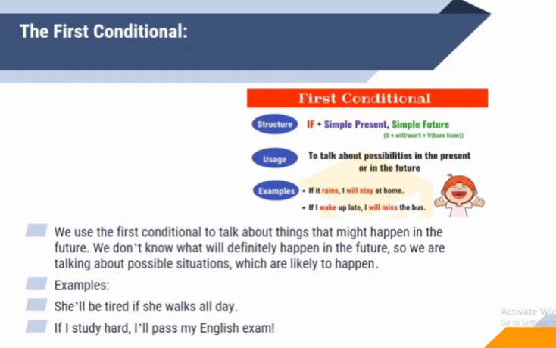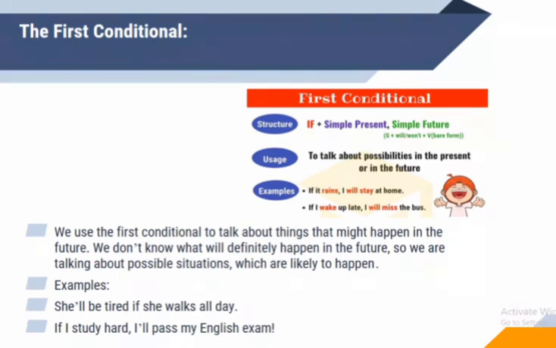One more example is: if students miss an exam, the teacher fails them. It is also a fact. If you do not attend the classes, then the teacher will fail you in the exam. So that was a zero conditional sentence. Now the structure is if plus simple present and simple present.